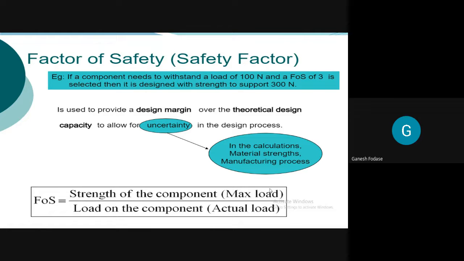Means my actual load is 100 Newton, but I am designing for how much maximum load? 1000 Newton. Understand what I am saying? 10 factor of safety means how much? 1000. Getting or not? Yes. Now, is it feasible to get design factor of safety of 10? Not feasible. But I'm just explaining. Sometimes, so we need to think about, we need to compromise between the size and, yes, size and what?